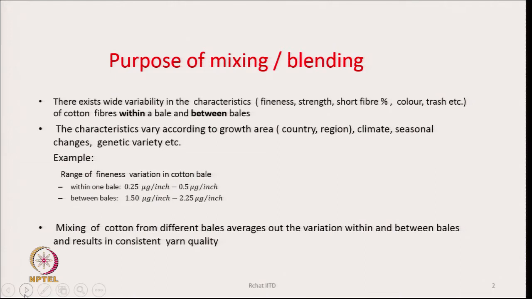Therefore, mixing of cotton from different bales averages out the variation within and between bales. That is the purpose of mixing, so that we can produce consistent quality yarn. Otherwise, the yarn property will vary from place to place.